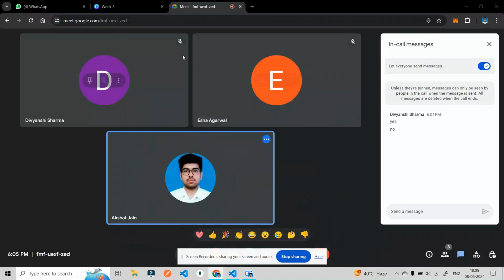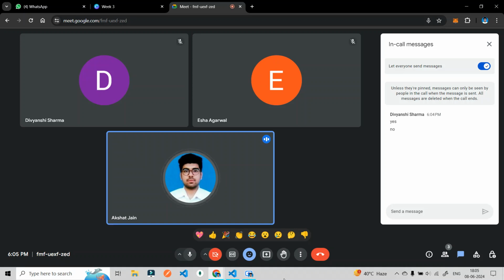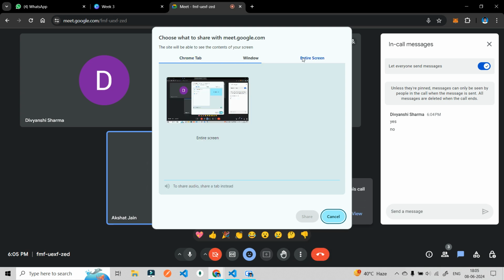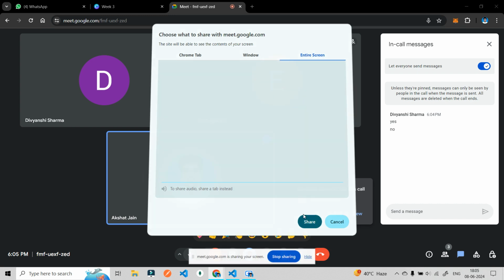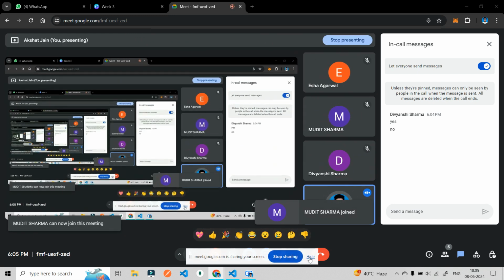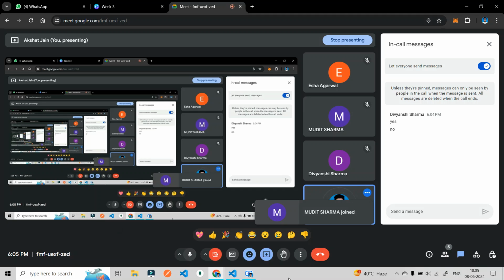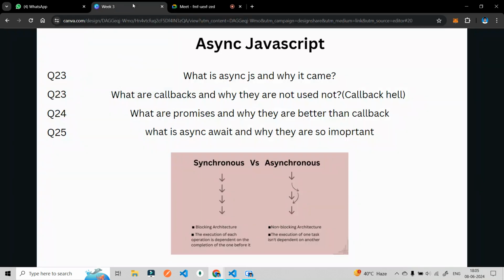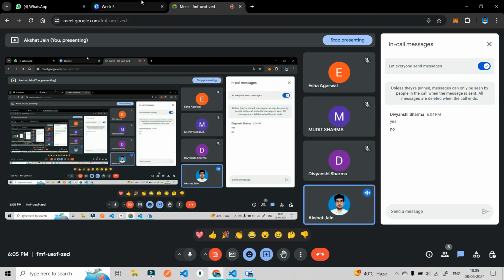ठीक है. Just keep in mind that asynchronous JavaScript is very, very important, especially for your interview. ठीक है. So whenever you go for interviews, in particular a JavaScript interview, just revise asynchronous JS, revise these callbacks, promises, and async await. Okay, so let's start today's lecture.